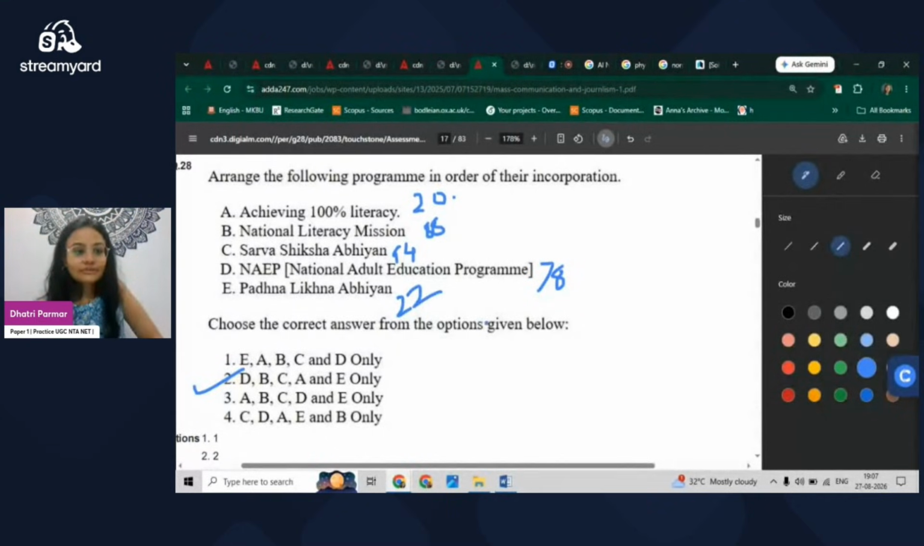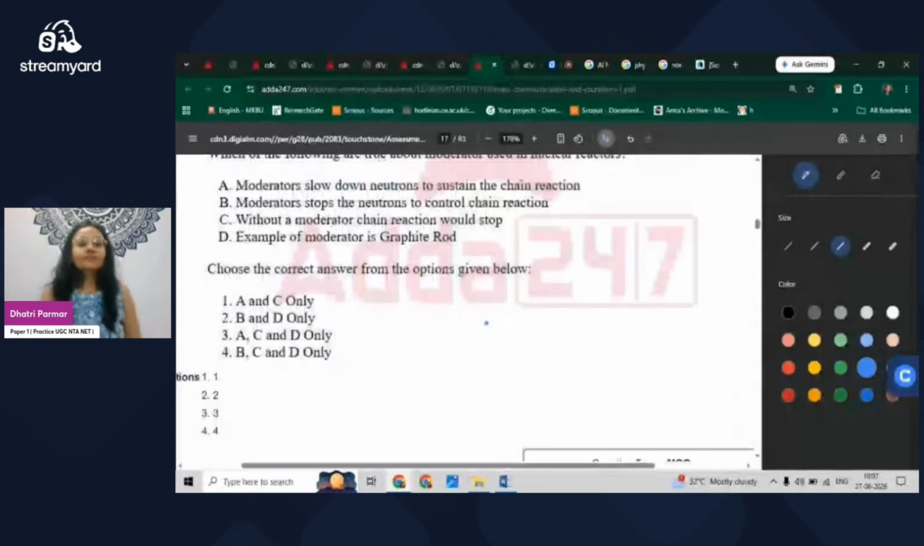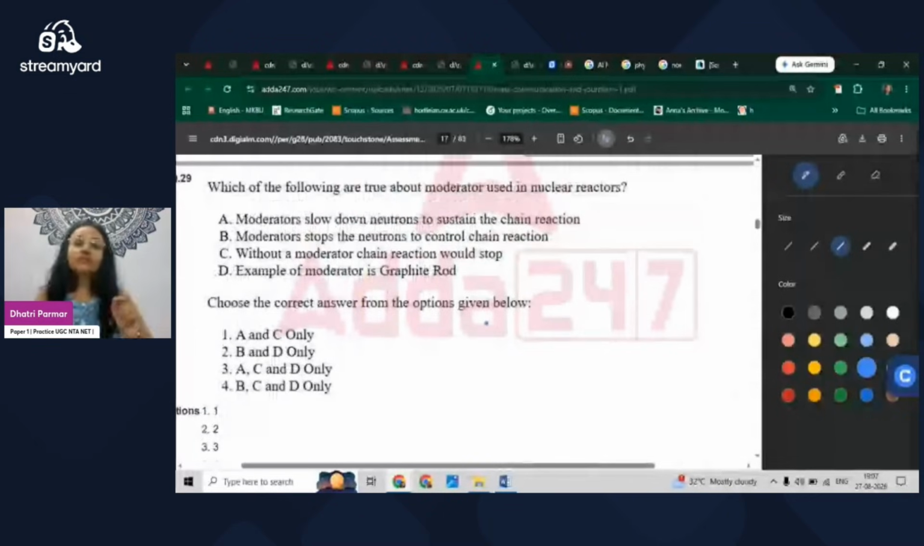Moving to the next one. Which of the following are true about moderators used in nuclear reactors? So in nuclear reactors, moderators are used, and it is for many purposes, and two of them are mentioned here. That moderators slow down neutrons to sustain the chain reaction. That is quite right, because it helps. That's why it is known as a moderator. It itself symbolizes that. Moderate stops the neutrons to control the chain reaction? So no, it's not doing that. It would not stop, but rather it balances it.